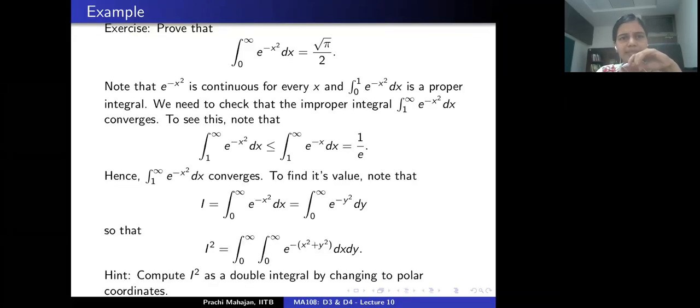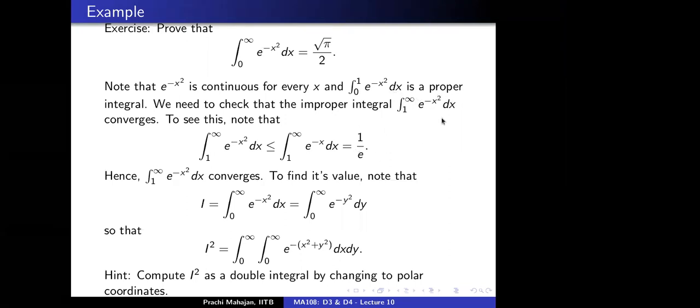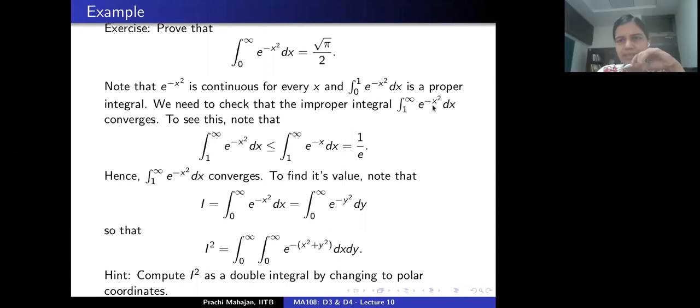Let's see. The very first thing is, why does this improper integral converge? Let's make this observation. Note that the integrand here, exponential minus x squared, is continuous for every x, so there is no problem in the integral from 0 to 1 of exponential minus x squared dx. This is a nice integral. Now the problem is when you integrate from 1 to infinity.